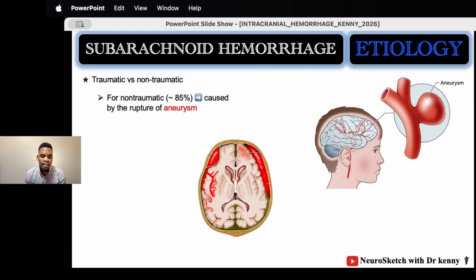So what are the main etiologies, the main causes of subarachnoid hemorrhage? The subarachnoid hemorrhage can be traumatic or non-traumatic. But for non-traumatic causes, the most common etiology is a rupture of an aneurysm. Perhaps you don't know what an aneurysm is, but it is a bulging of a vessel, like an outpocketing of an artery.